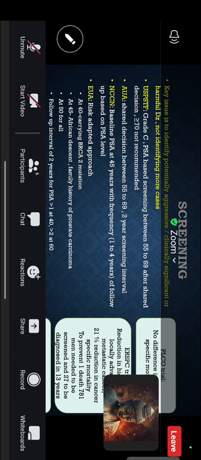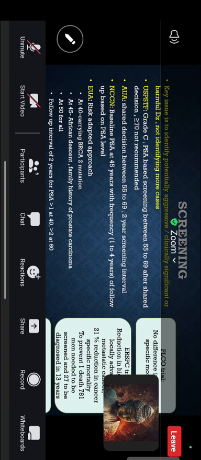AUA also states the same, 55 to 69, not recommended for more than 70. NCCN is also similar: PSA-based screening should start at 45 years with frequency between 1 to 4 years, depending on the baseline PSA level. EAU also states a risk-based approach.